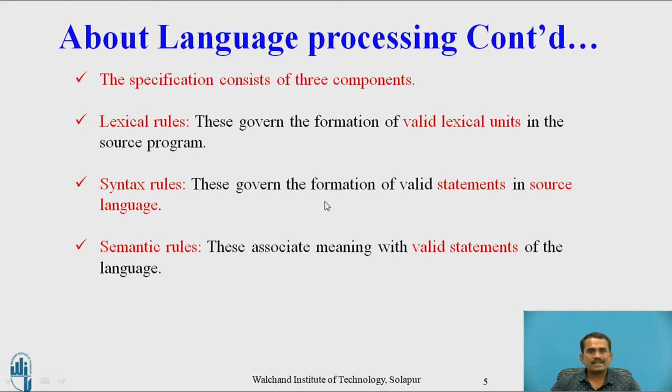In the syntax rule, this governs the formation of valid statements in the source program. Whatever statements are there in the source program, whether they are valid or not, we have to check in the syntax rule. What is the semantic rule? This rule associates meaning with valid statements of the language. These rules we can check with the help of an example. It is there in the next slide. Now we can go to the next slide to check what is a lexical rule, syntax rule and semantic rule.